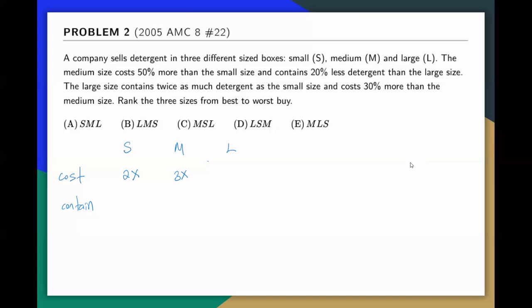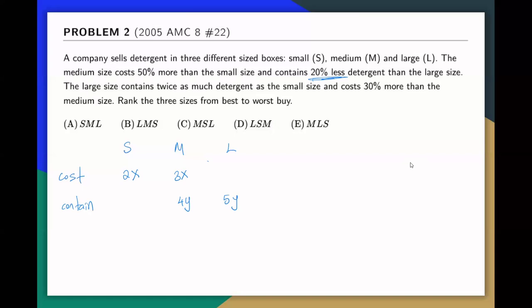The medium size contains 20% less detergent than the larger size. 20% is like 1/5, so I'll say this is gonna be 5, because 1/5 is kind of a big number to work with. So this is gonna be 4y, and that should be 5y, because it is 20% less detergent compared to the larger one. The larger one has 5y, 20% will be 1y, so 1 less than 5 will be 4y.